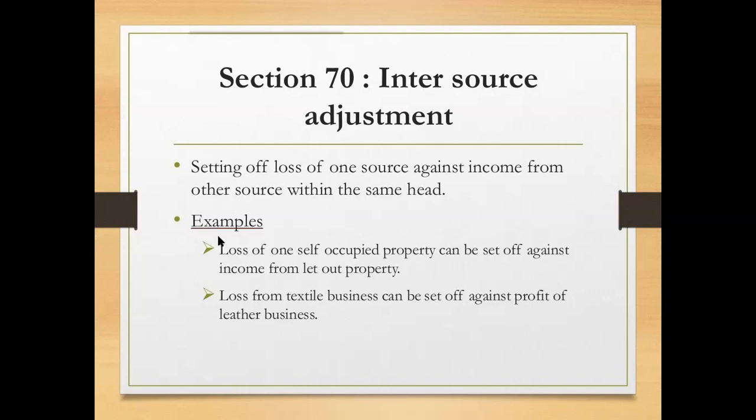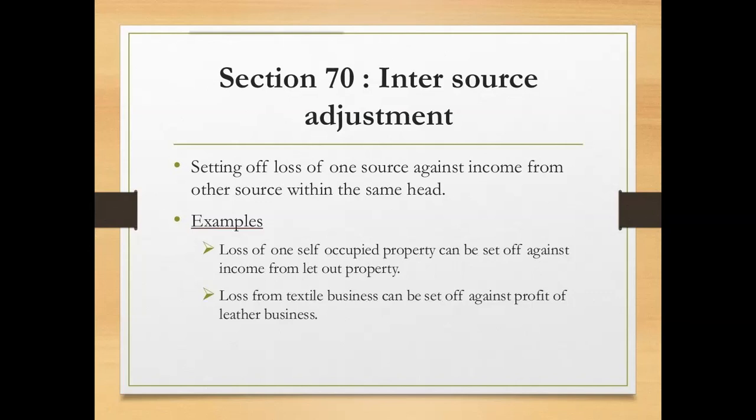They have given the example that loss of one self-occupied property can be set off against the income from a let out property. You can observe that both the transactions relate to income from house property. One is a self-occupied property and the second one is a let out property. Both properties can be taken under the head called income from house property.